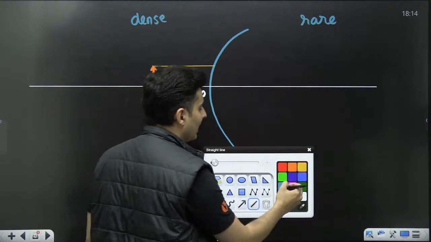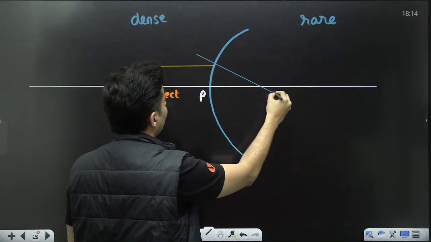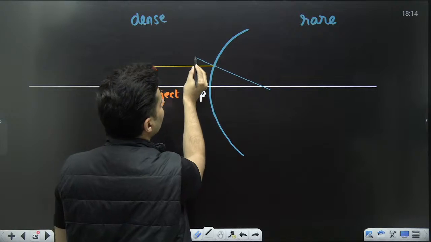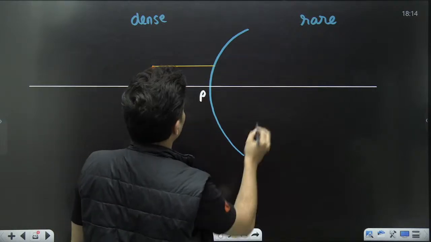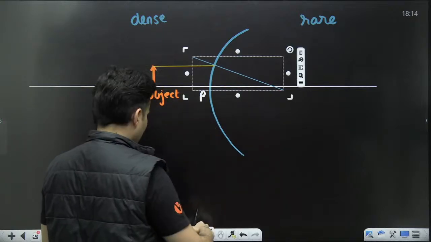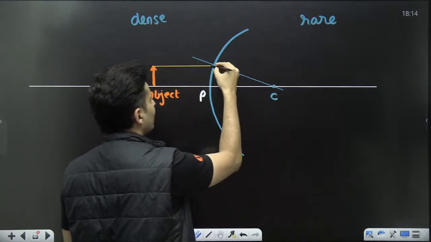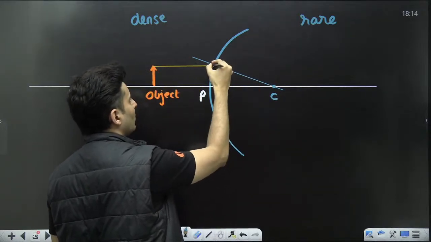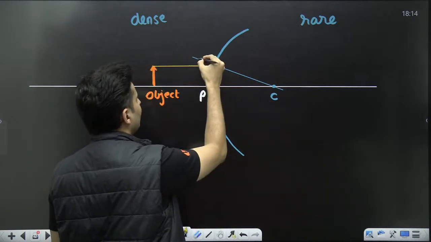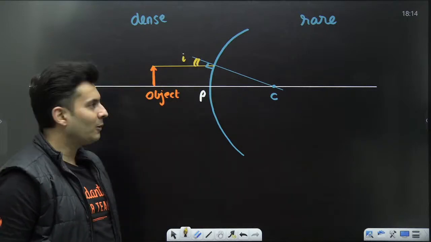So to find how it gets refracted, I need to show the normal, and for that I need to also show probably the center of curvature. Maybe it looks something like this. Does it look little realistic? Yeah, I think so. The center of curvature, the radius of curvature. Yes, definitely center of curvature. This is the radius of curvature. Only then this will become the normal, and this will become nothing but the angle of incidence.